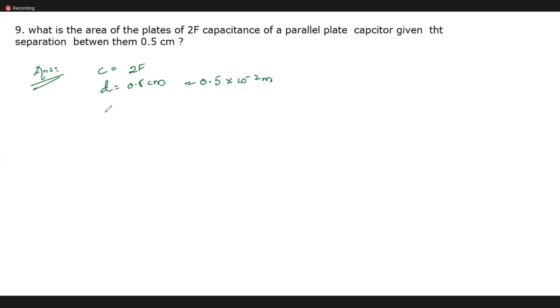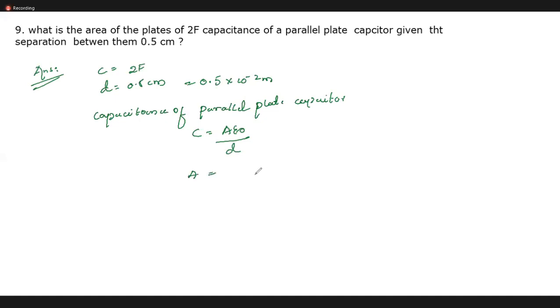So then what is the capacitance of a parallel plate capacitor? C is equal to A epsilon naught by d. So can you find out the A?